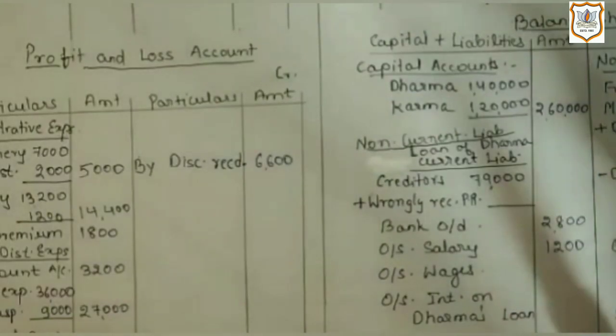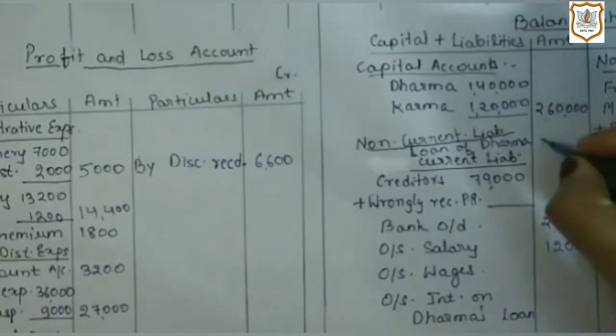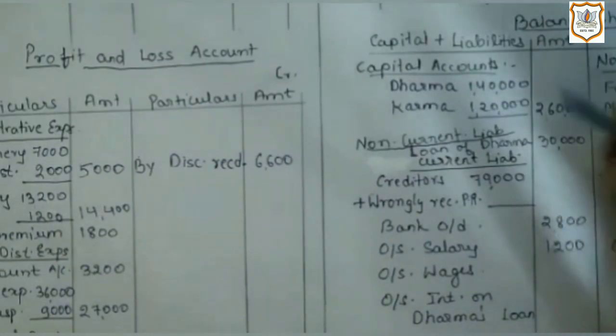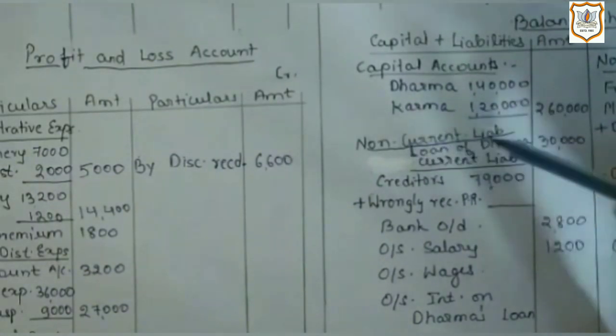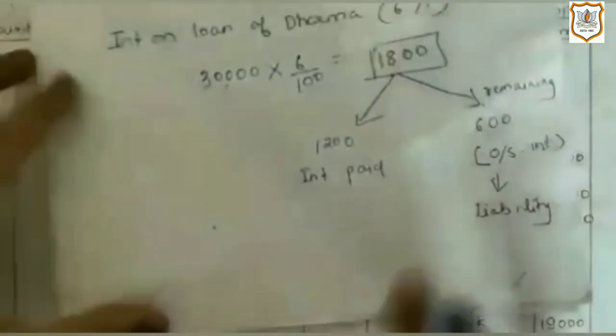Here in question, on credit side of trial balance, loan of Dharma is given, which is a non-current liability for the firm. So we will write it here on liability side under the heading of non-current liability. So on the basis of this, let's give effect of outstanding interest on Dharma's loan. So let's calculate it.